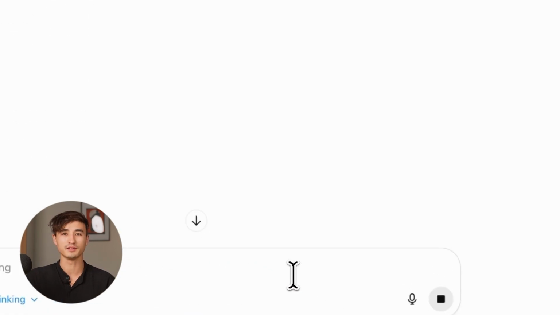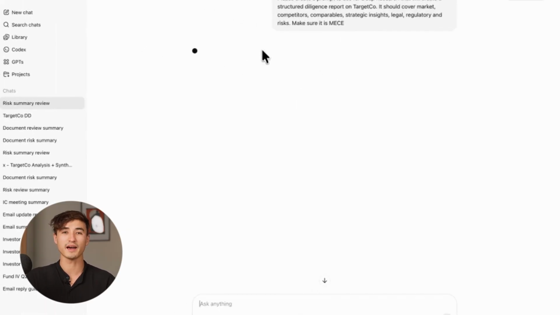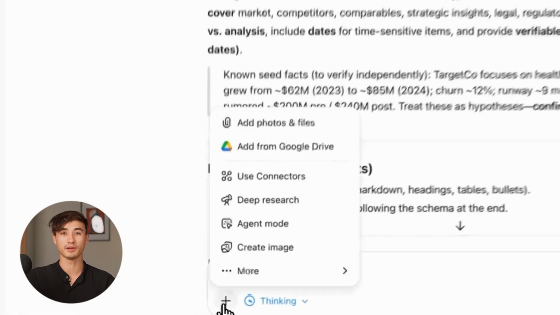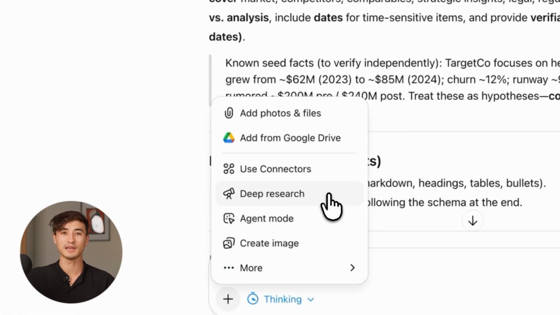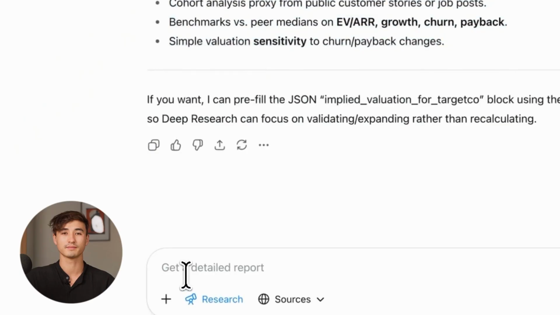Simply, MECE means no overlaps, no gaps. It helps the AI analysis cover all options comprehensively and structure them without duplication. Wonderful. Now we have the prompt. We click the plus, select deep research, and copy paste it in.